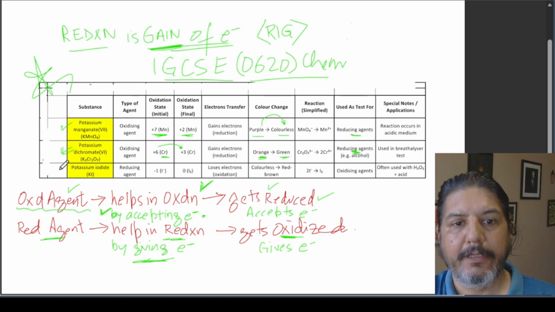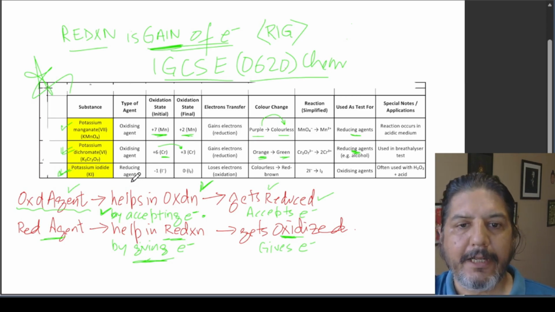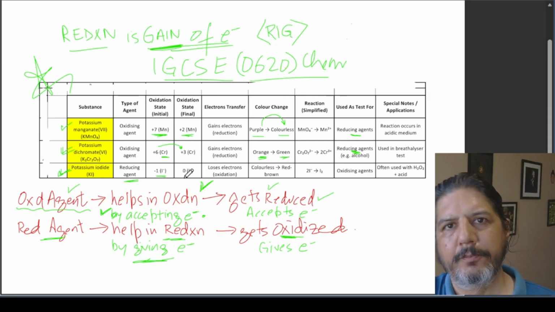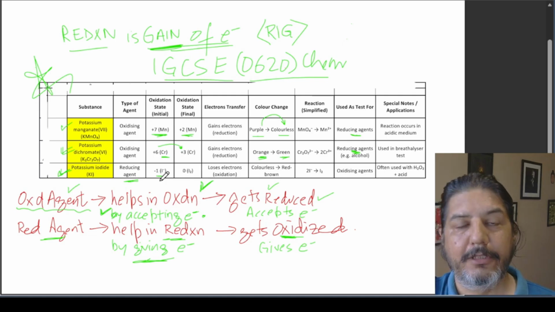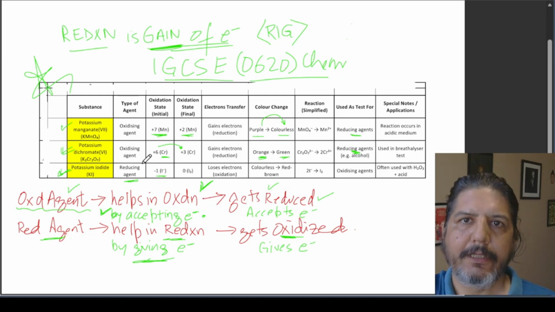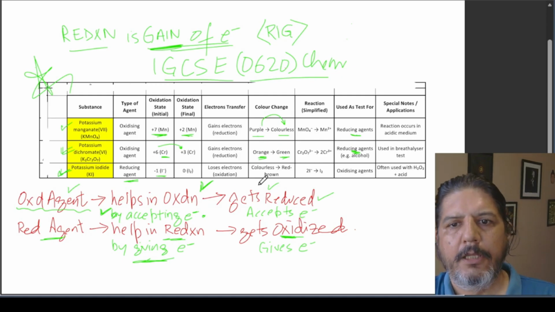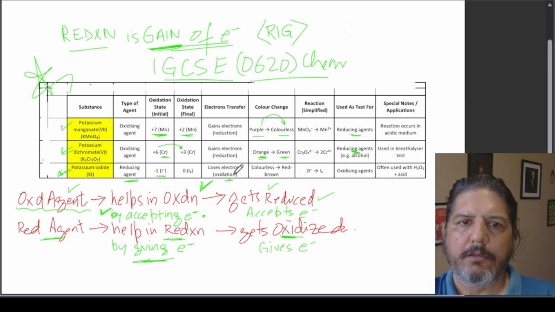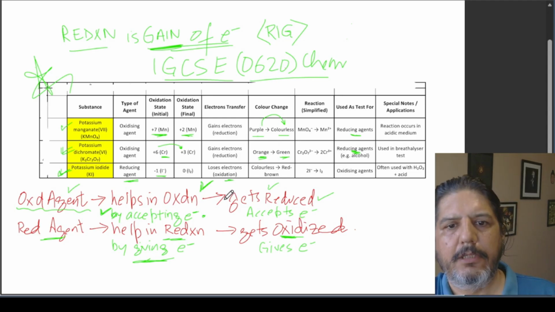Here also one of the very important IGCSE reducing agents is potassium iodide. It's a reducing agent where the iodide oxidation number changes from -1 to 0. So it will get oxidized. The oxidation number will increase from -1 to 0. And as I've told you, the reducing agent will itself get oxidized by losing electrons, by giving electrons. And the color change is from colorless to red-brown.